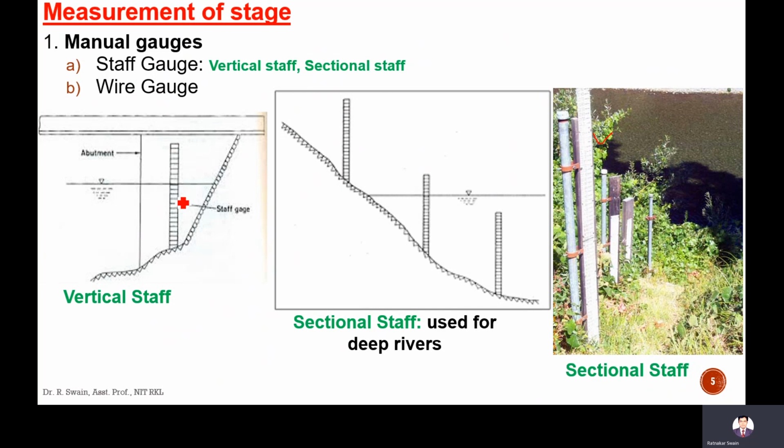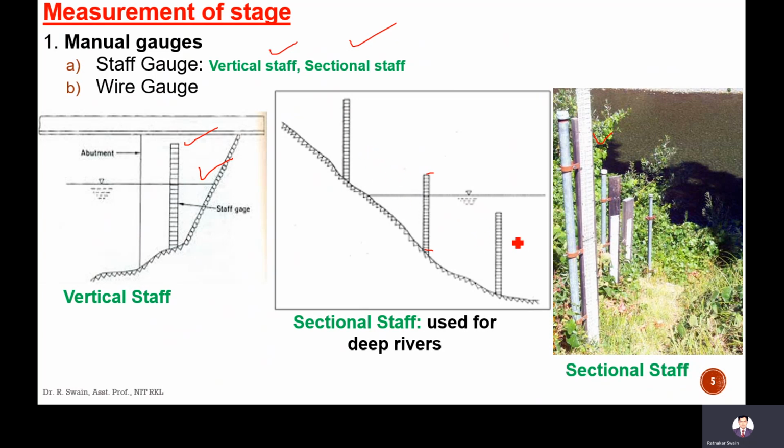So the staff gauge is of two types: vertical staff and sectional staff. Vertical staff is for shallow depth, small width, small rivers and small streams. If the depth of river flow does not exceed the height of the staff, then we can use this vertical, single staff. If the depth is more and there is a chance of the depth of flow exceeding the height of this staff, then we have to use multiple staffs.